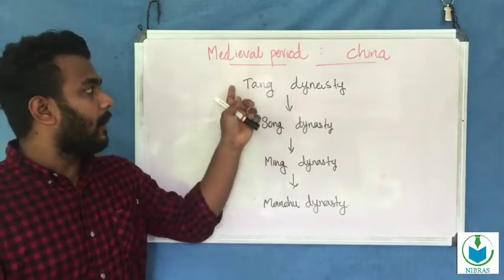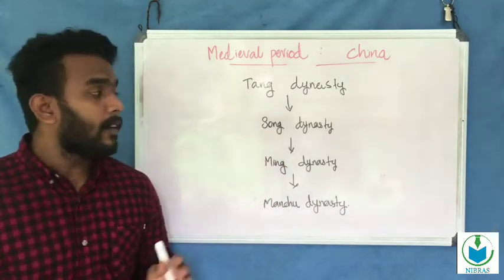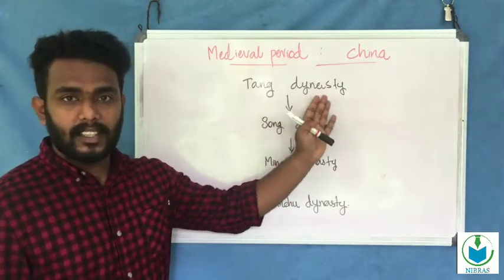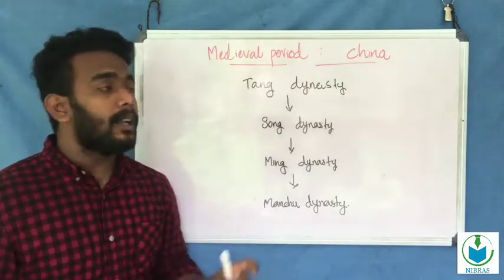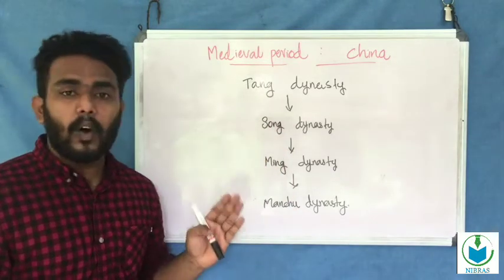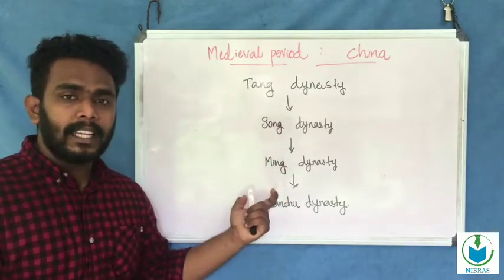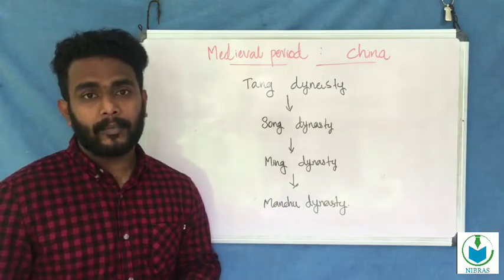These are the major dynasties that existed in the medieval period. First the Tang dynasty, after that the Song dynasty and Ming dynasty, and last the Manchu dynasty.